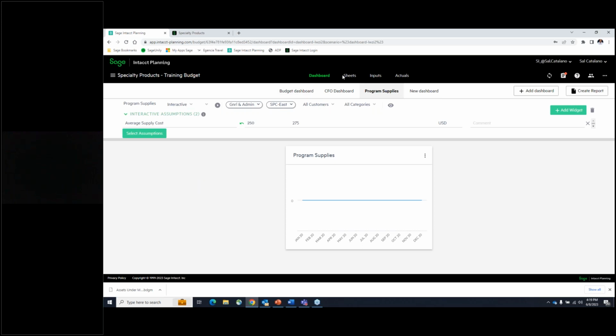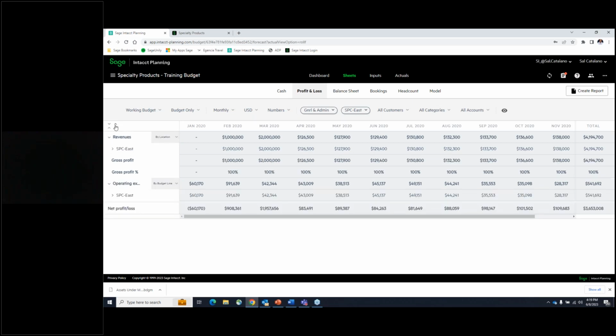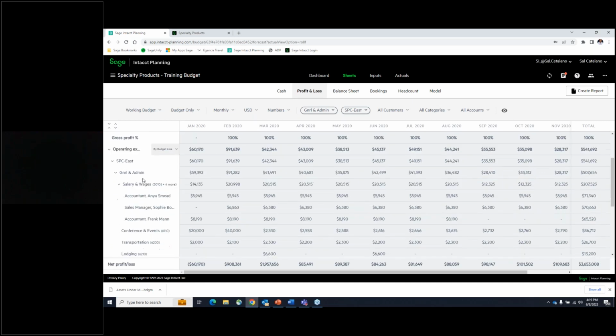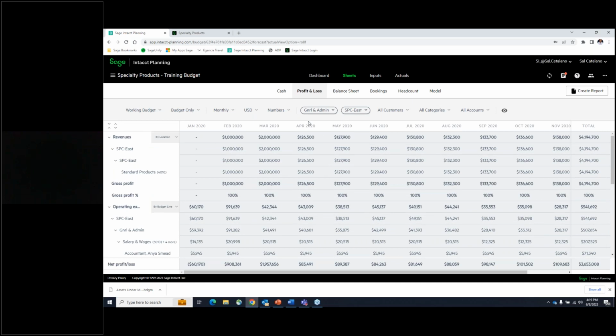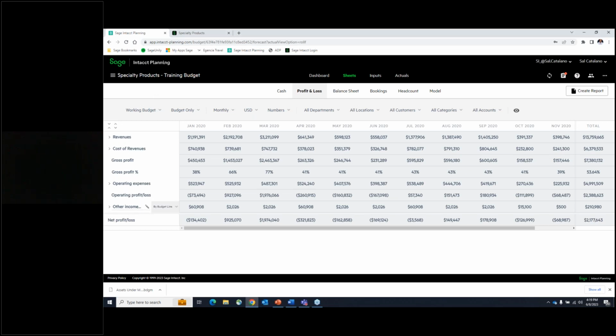The next thing is really looking at the sheets area, and we're going to go back to this in a moment. But this is a way for us to see the information, sort of like in a financial statement perspective, where on the left-hand side, I can see the information. I can expand how I want to see the information, and you can see as I keep on clicking, it expands my budget, and I can see my line items. And notice that I'm still in this general admin, but I can actually just do all departments and all locations, and have the opportunity to see that from this perspective.